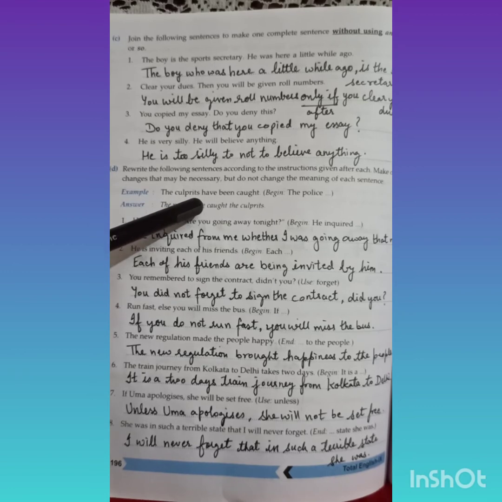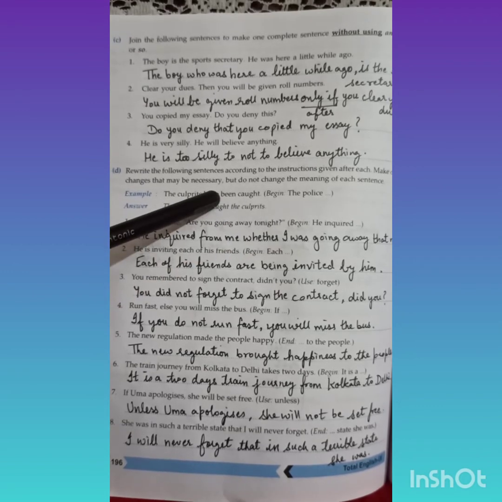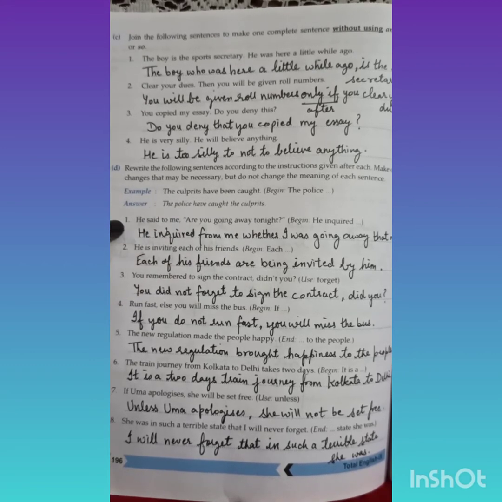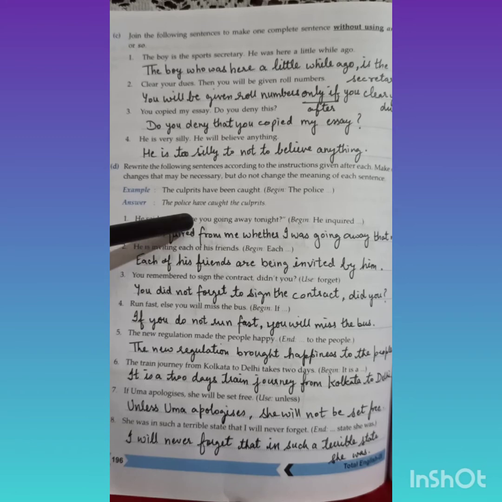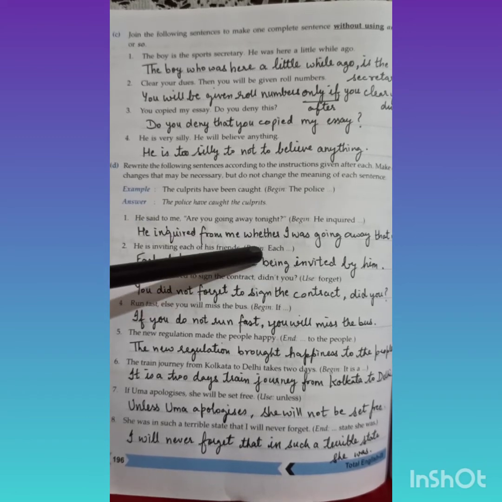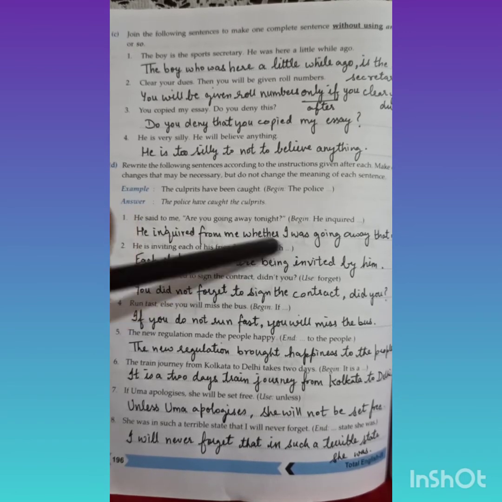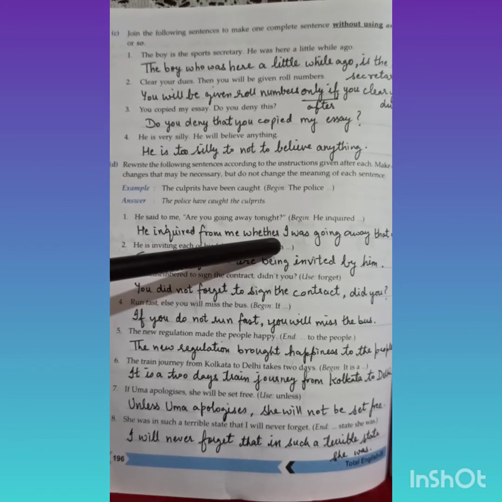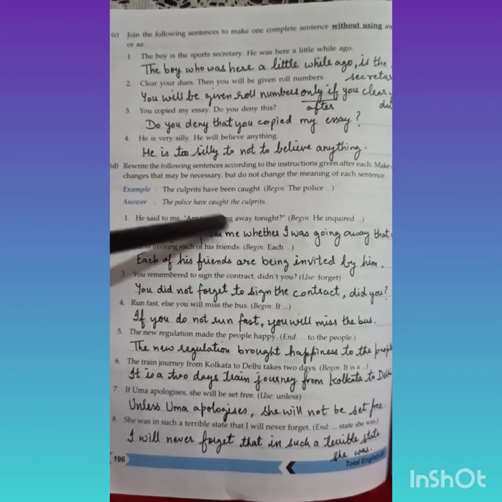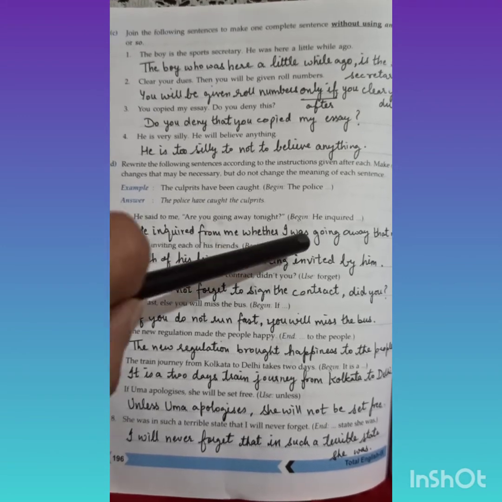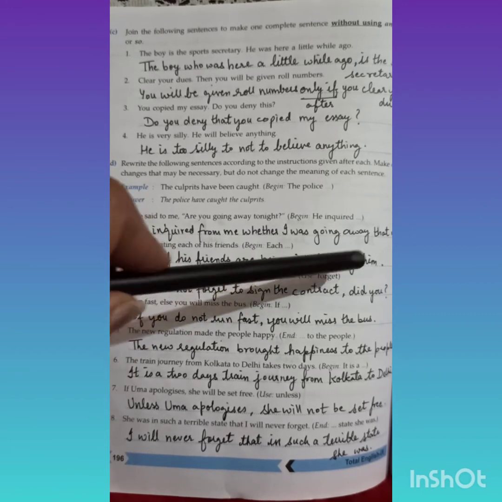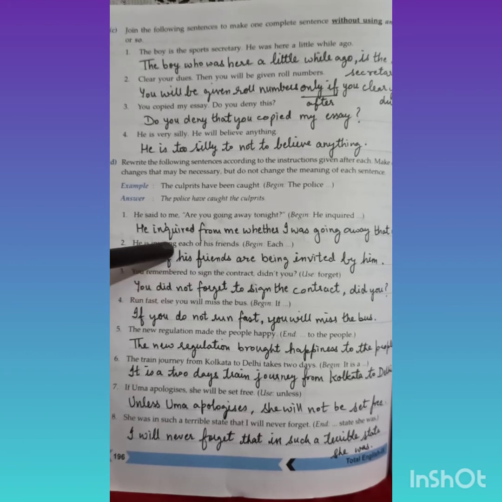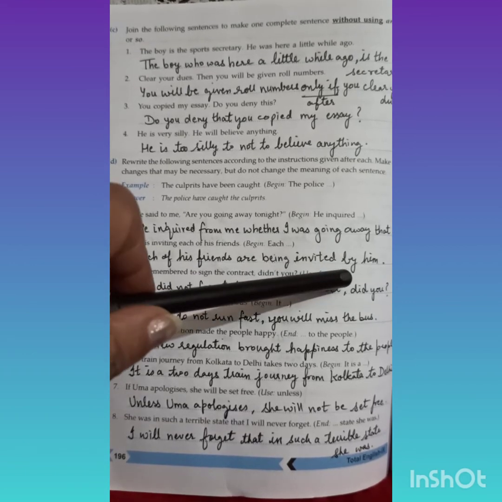First is solved for you. The culprits have been caught. The police have, present perfect. The police have caught the culprits. So let's solve the exercise. He said to me, are you going away tonight? This is a question, so we'll use whether. He inquired from me. The preposition will change. He inquired from me whether, now, are you will interchange the place, I was, past tense, going away. Tonight will change to that night. He is inviting each of his friends. Begin with each: each of his friends is invited will change to are being invited by him.